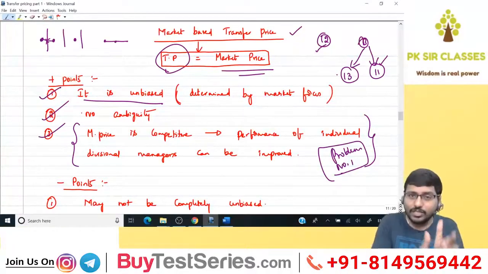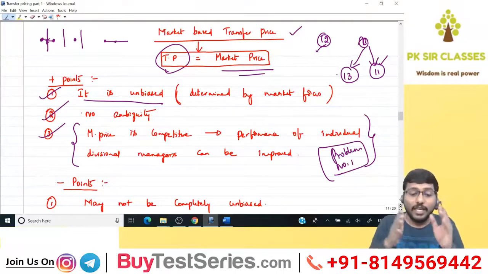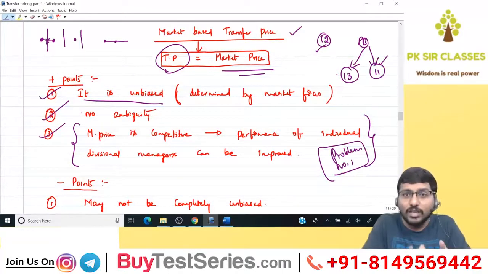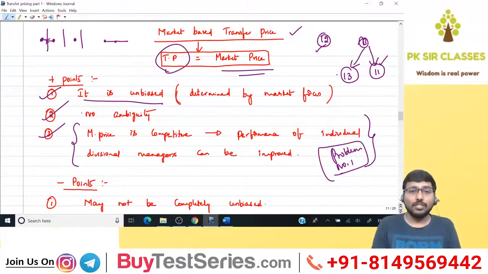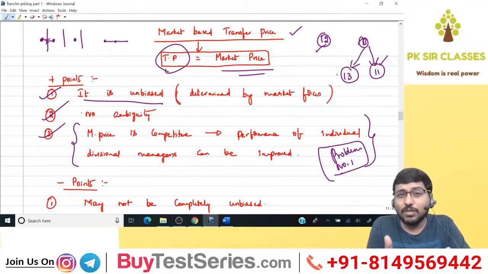Because at least the efficiency of your company will be on par with the market efficiency if you fix your transfer price based on market price. This is a beautiful point. Listen carefully. If you fix your transfer price equal to market price, the advantage is that at least your company will be on par efficient with the market.